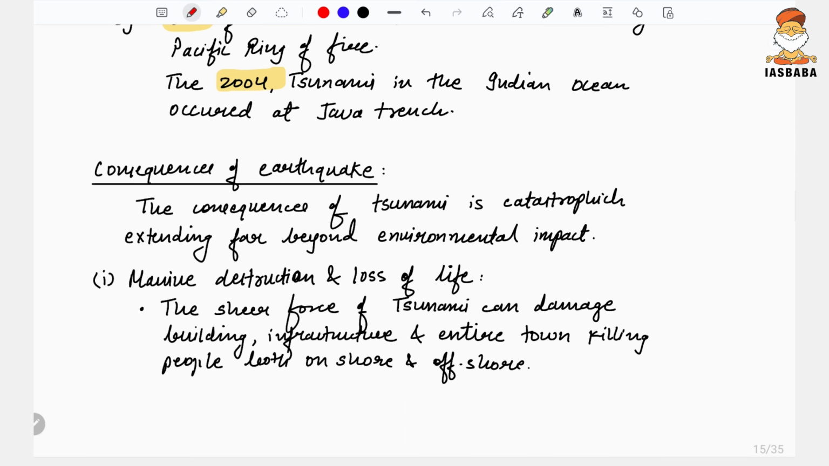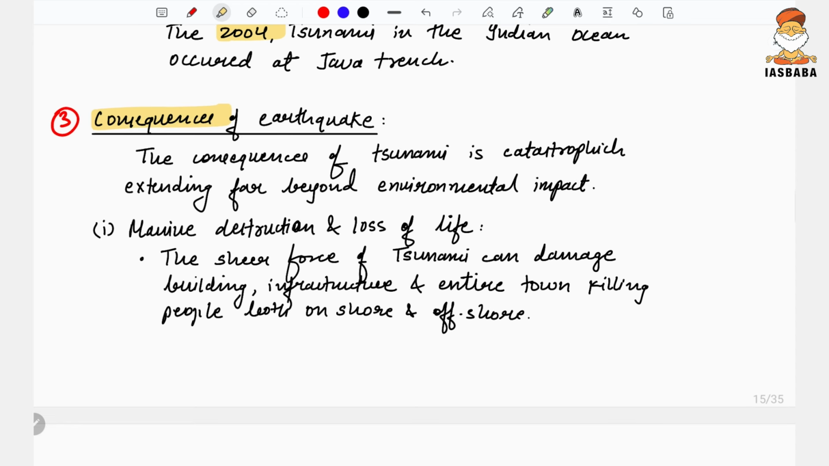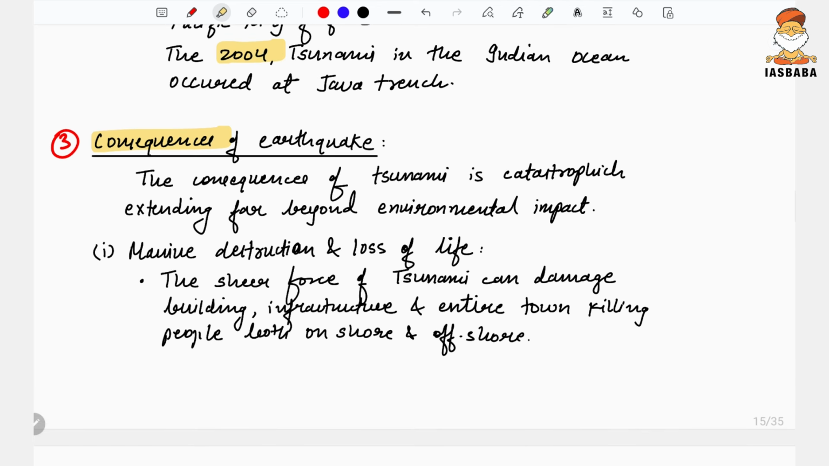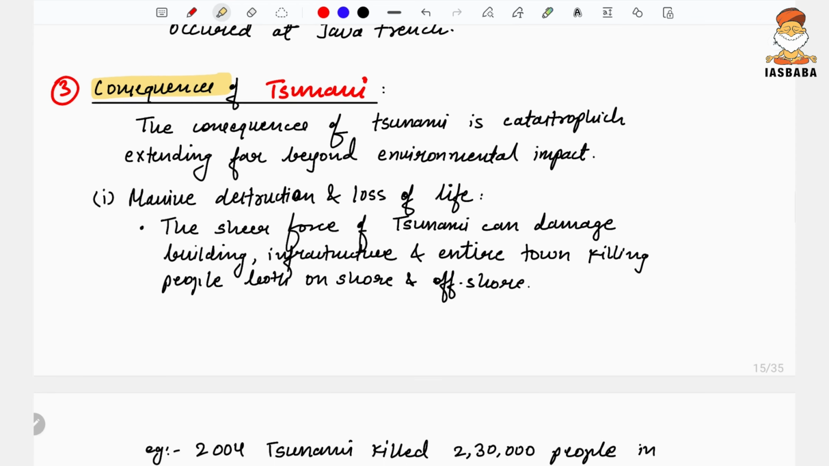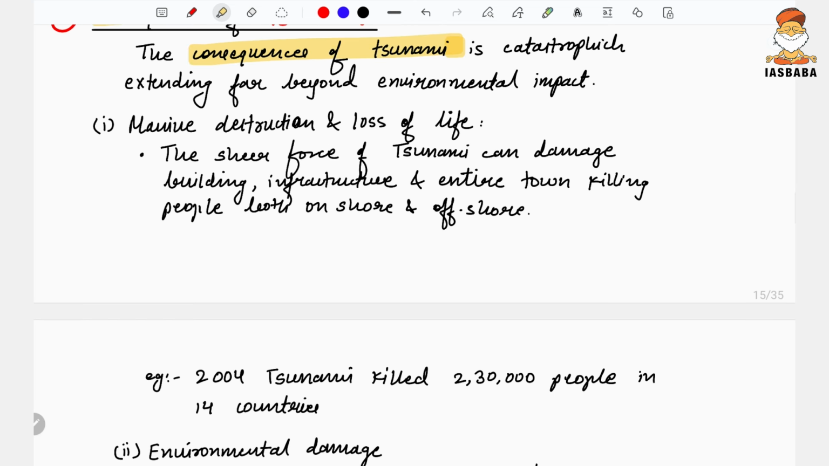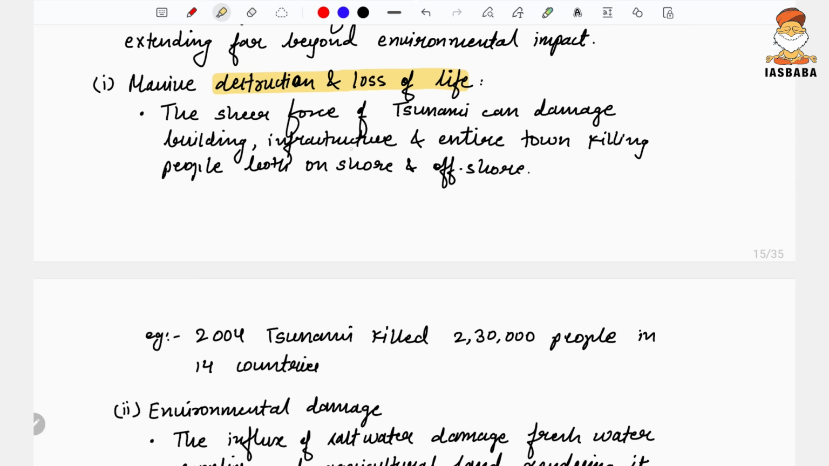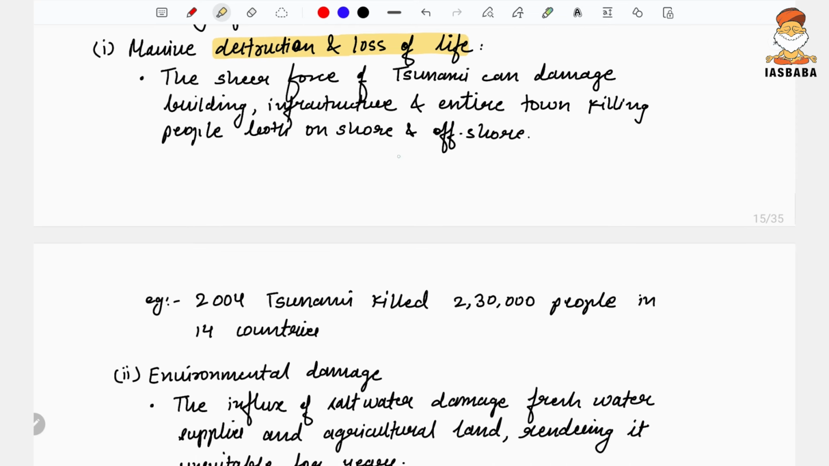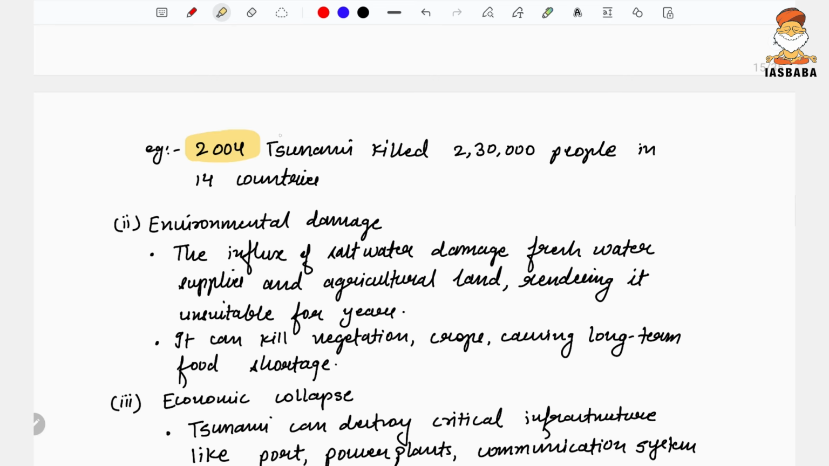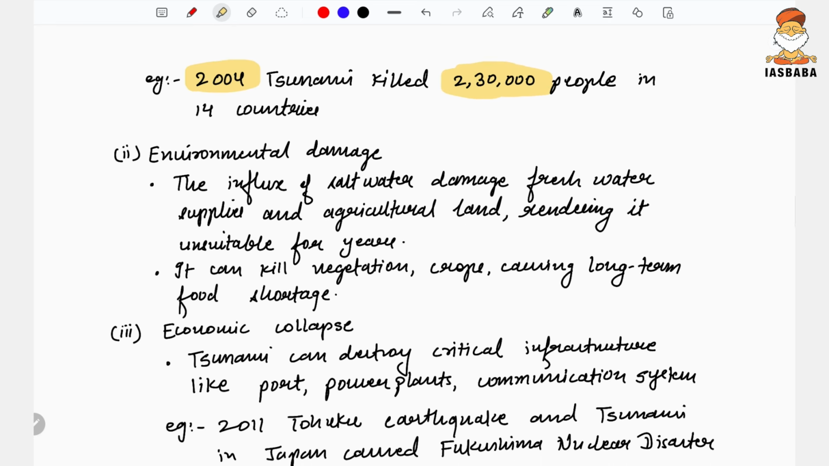What are the consequences? Now this is the third part of the question. What are the consequences of the earthquake? It should have been what are the consequences of the tsunami. Of course it is caused by the earthquake only, but tsunami should have been written. So the consequences of tsunami are catastrophic, extending far beyond the environmental impact. So we can mention all the various dimensions. It causes massive destruction and loss of life. The sheer force of the tsunami can damage buildings, infrastructure, an entire town, killing people both onshore and offshore. The 2004 tsunami had actually killed more than 2 lakh people in around 14 countries.